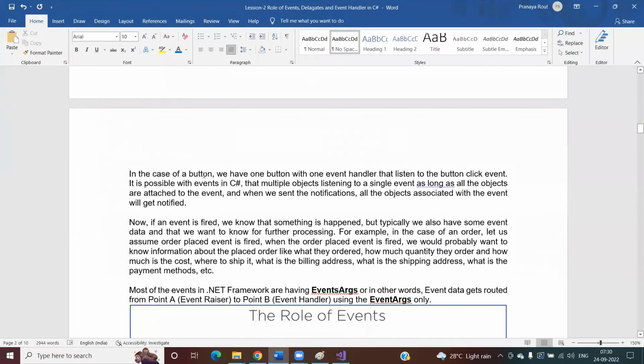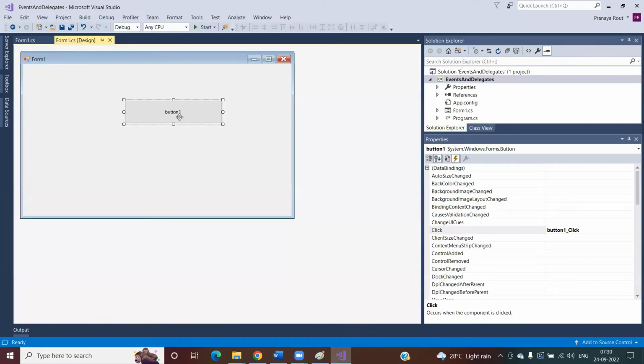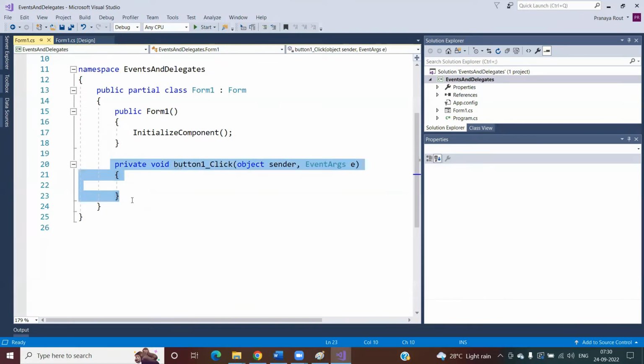So in the case of a button, we have one button with one event handler that listens to the button click event. So whenever I run the application and whenever I click on the button, this event handler is going to listen.